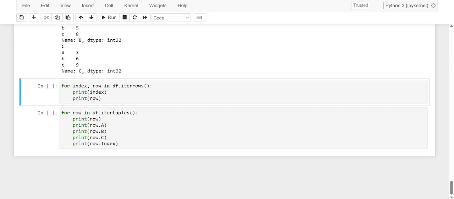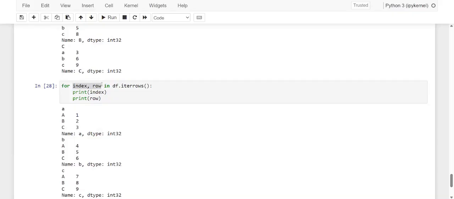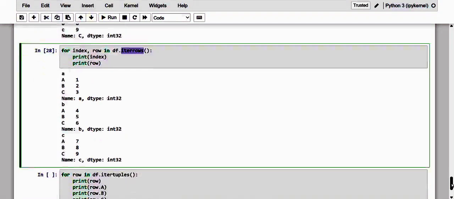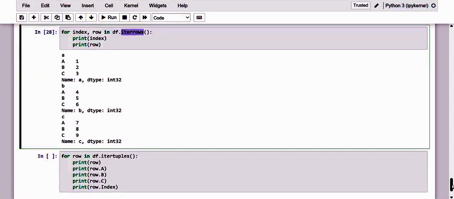So this method allows us to iterate row by row through the index-series pair. So here it is, the exact one. I will show you the execution. So see here, dear friends, with the same for, we are going to make it through this iterrows, and here we have the exact example.